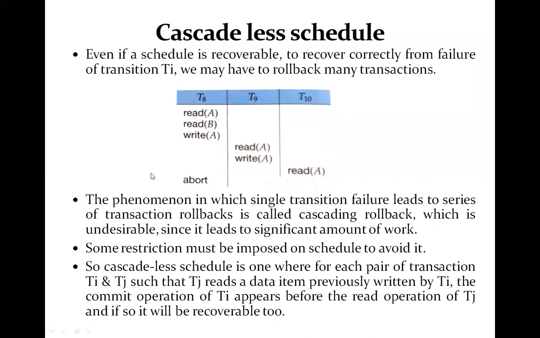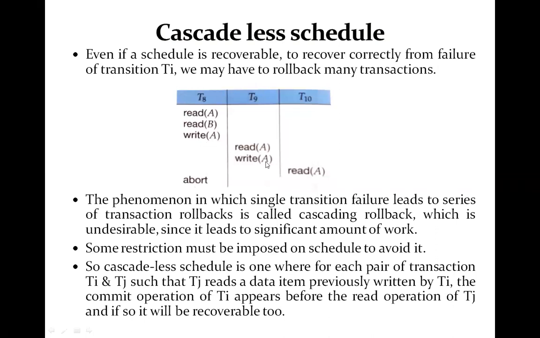If T8 fails or aborts, it will try to restore the value of A before it had made any modification. Now, the transaction T8 has written a value of A that is read by transaction T9, and transaction T9 has written a certain value of A that is read by transaction T10. So at this point, if transaction T8 fails, it means transaction T8 has to roll back.